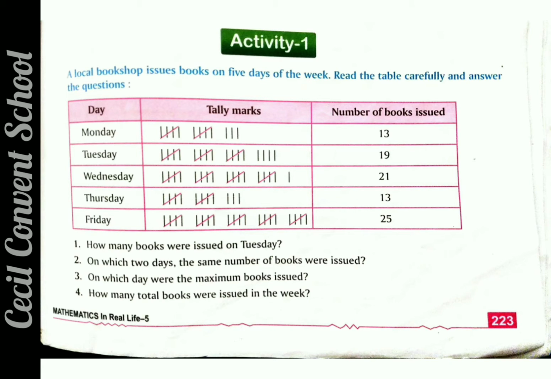A local bookshop issues books on 5 days of the week. You have to read the table carefully and answer the question. Here, how many books were issued on Tuesday? On the first question, you have to tell how many books were issued on Tuesday. See, on Tuesday there are 19 books. So students, you have to write 19 over here. Clear? Now, on which 2 days were the same number of books issued? Now see students, on which 2 days are there the same number of books?